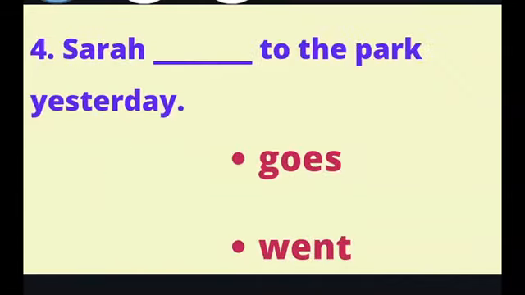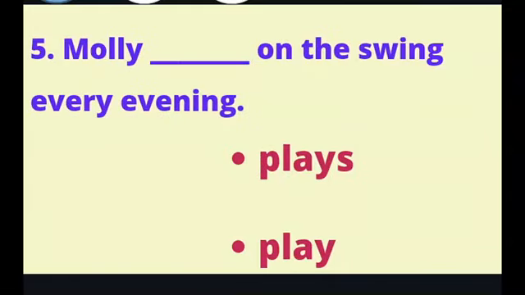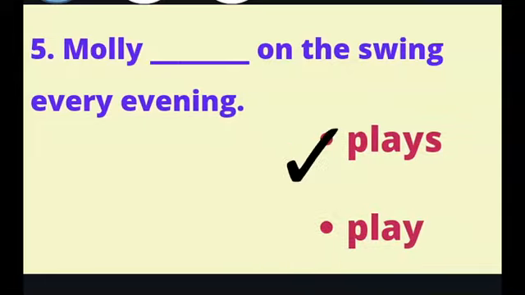Sarah dash to the park yesterday. Answer, went to the park. It is a finite verb. Fifth one, Molly dash on the swing every evening. Answer, plays, and it is a finite verb.